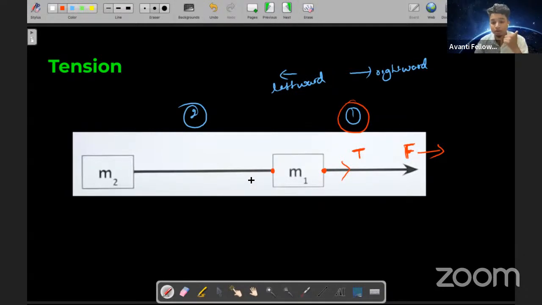Now, students, if I'm considering this as my point of consideration, where will this tension act now? Let me know. It will act away from the point of consideration. It will act over here, yes or no? Very good. If I'm considering this as my point of consideration, where will it act now? Where will it act near M2 then?